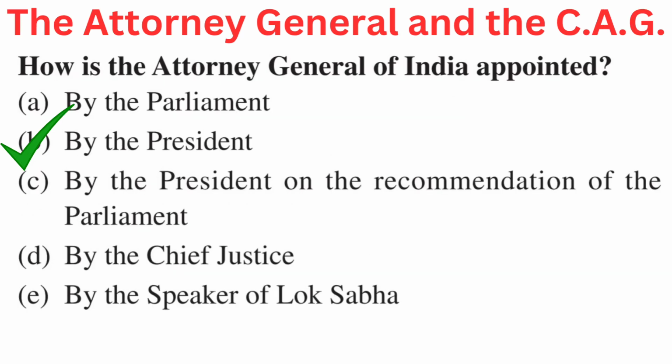Your question is, how is the Attorney General of India appointed? Your options are A. By the Parliament, B. By the President, C. By the President on the recommendation of the Parliament, D. By the Chief Justice, or E. By the Speaker of Lok Sabha. Right answer is B. By the President.